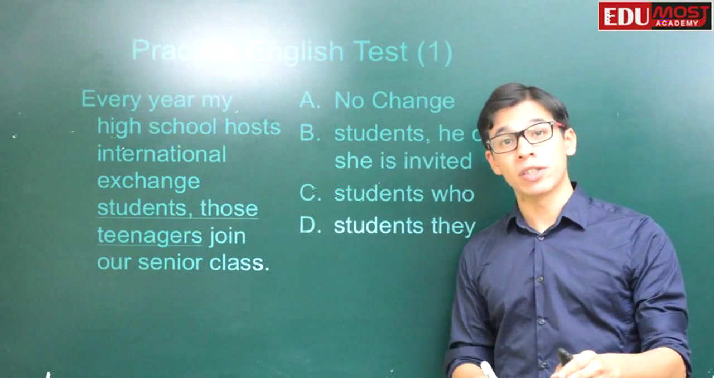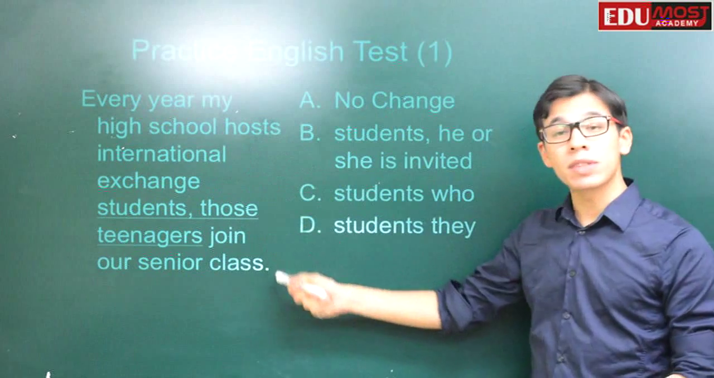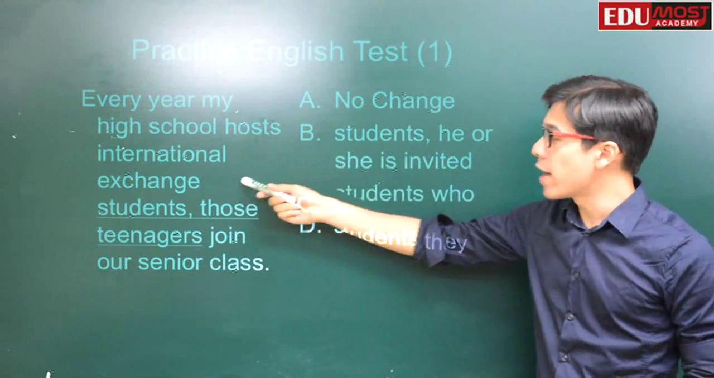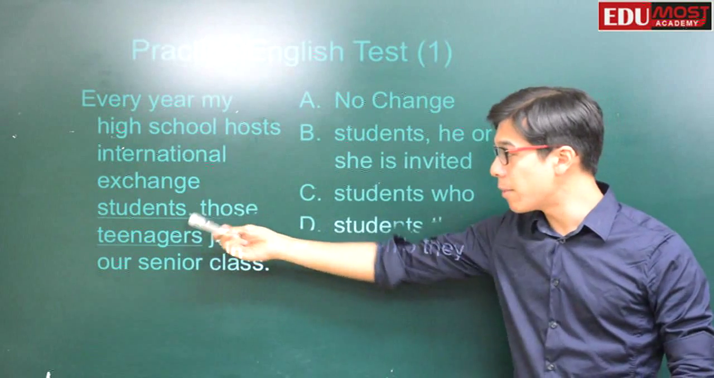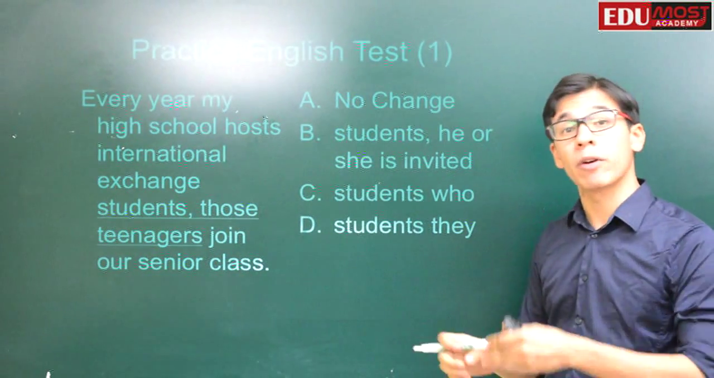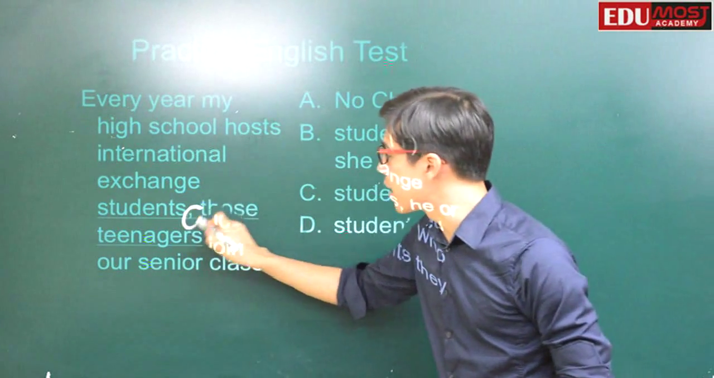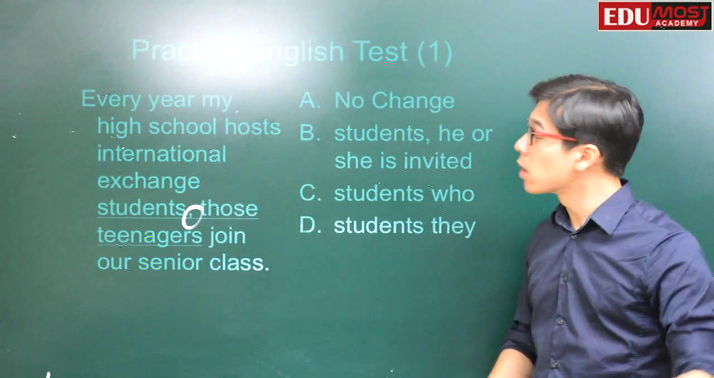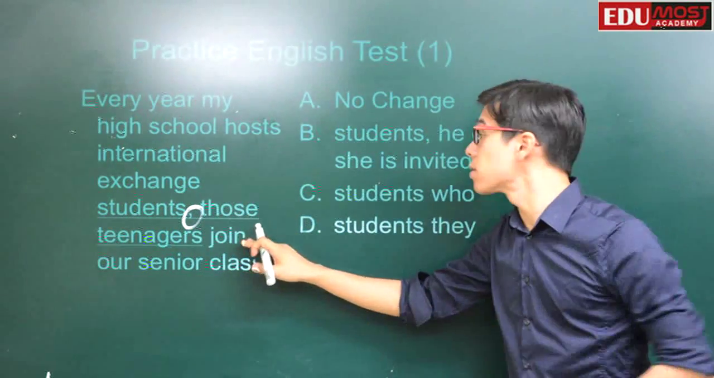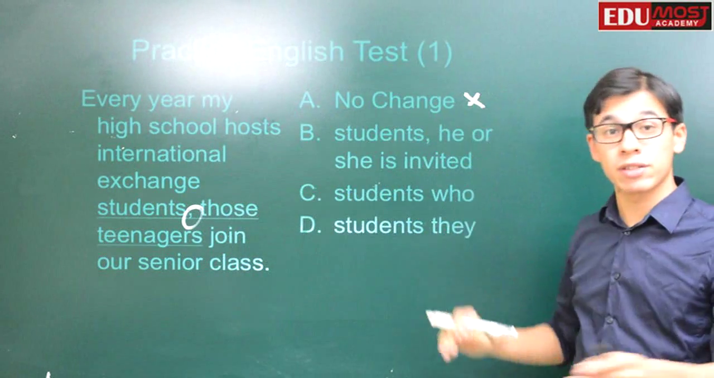So our first question on this English test deals with this sentence here, which reads, "Every year my high school hosts international exchange students, comma, those teenagers join our senior class." If you remember from one of our earlier videos, this is a classic example of what we call a comma splice. We're connecting 2 full sentences with a comma, a run-on sentence. Clearly we're going to have to change something here.